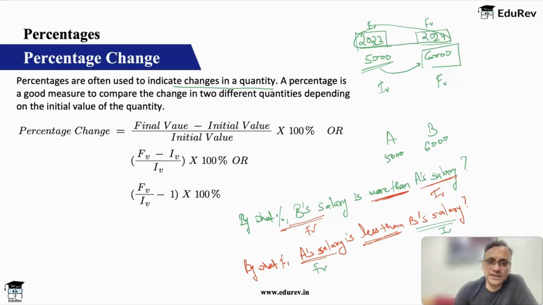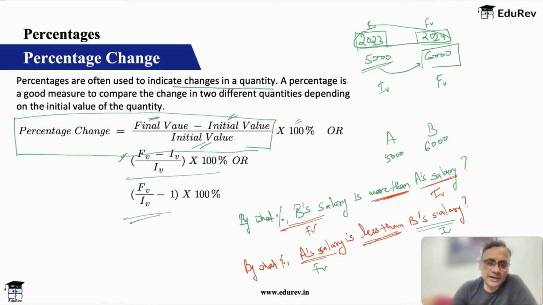So the first thing is we identify the final and initial value, and then this is the formula that you use for percentage change. Very simple: final value minus initial value upon initial value into 100%. Remember this formula. This is something that you are going to use most of the time. Or in short, if I cancel, I can also say final upon initial minus 1 into 100. All these are basically the same thing.